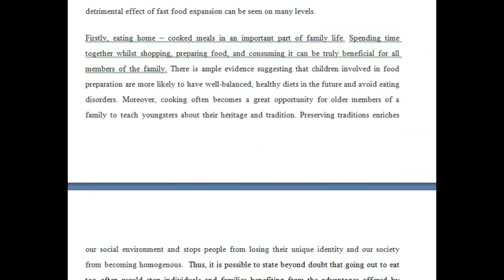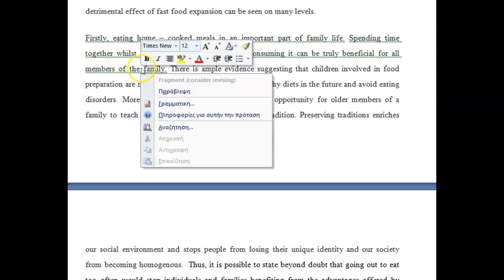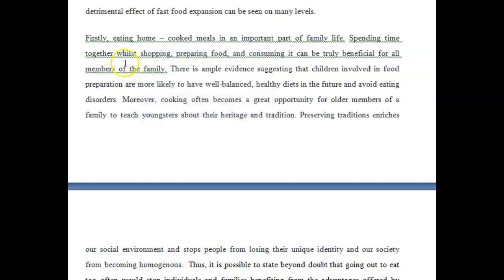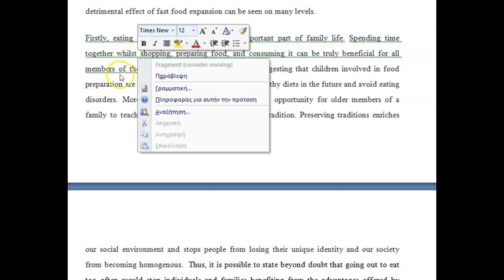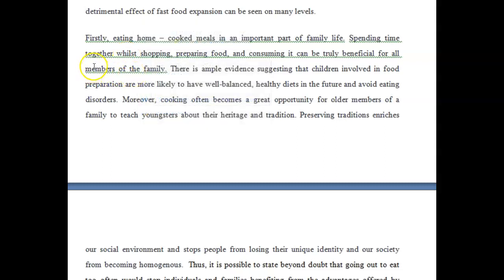"Okay, firstly, eating home cooked meals is an important part of family life. Spending time together whilst shopping, preparing food, and consuming it can be truly beneficial for all members of the family." Okay, I don't know why, I'm curious, why is this telling me that there's a problem with this sentence? I'm not really sure why. "Spending time together while shopping." I don't know why it's underlined.